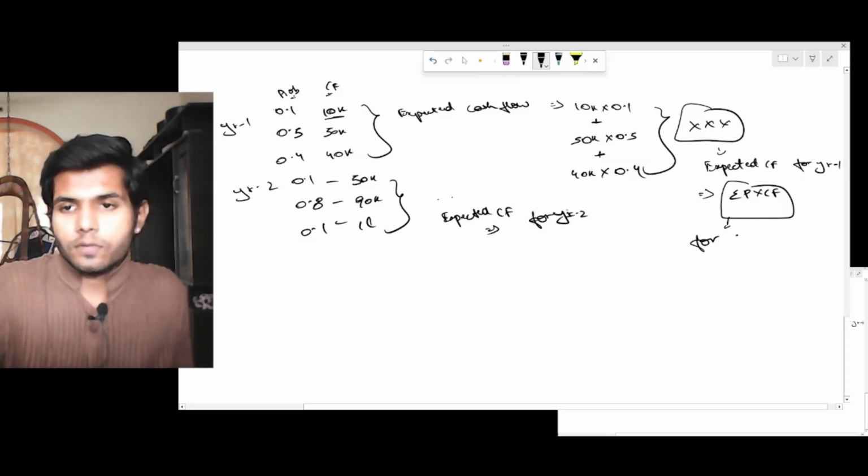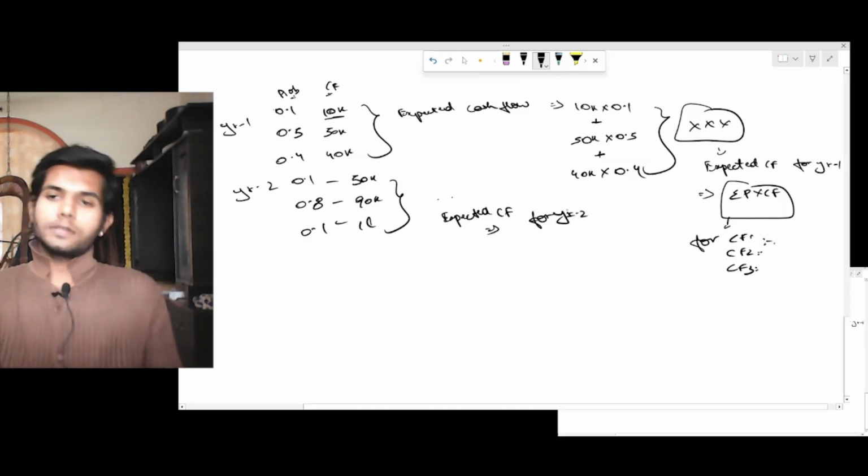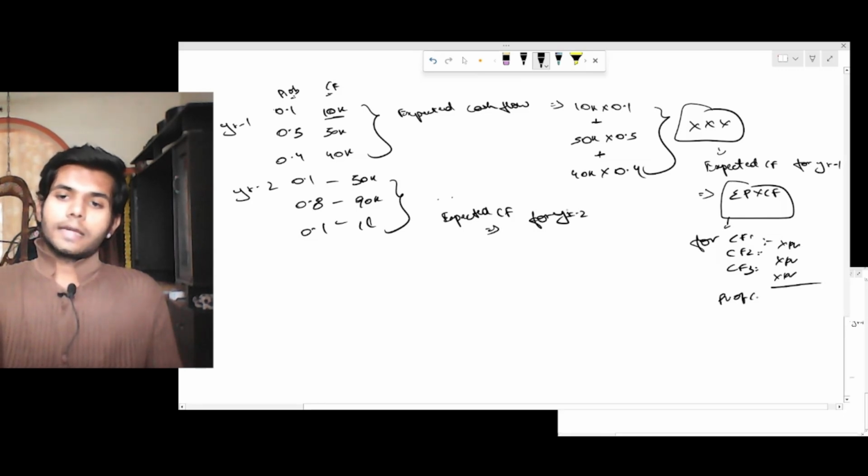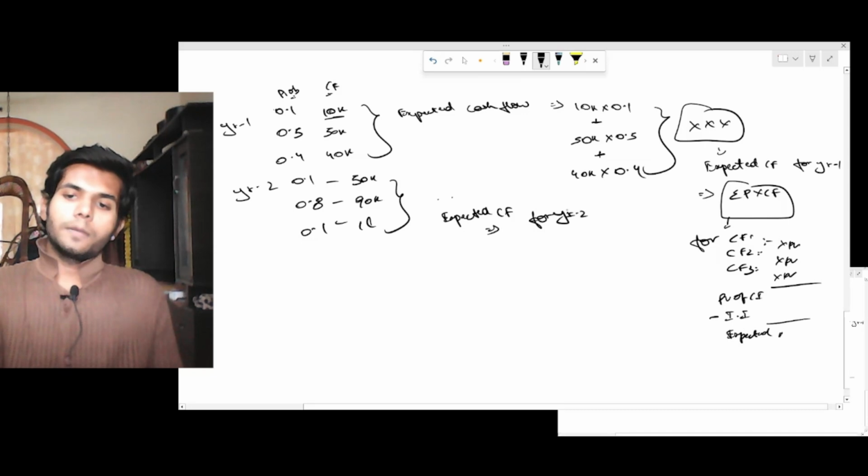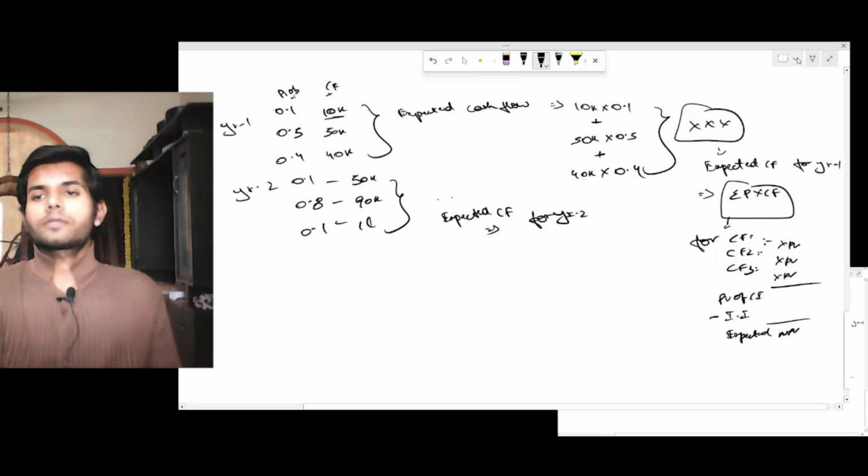Now using these cash flows C1, C2, C3, for year 1, year 2, year 3, we discount them with a PV. We'll be getting the PV of cash inflow minus initial investment. We'll be getting the expected NPV. I hope you understood.